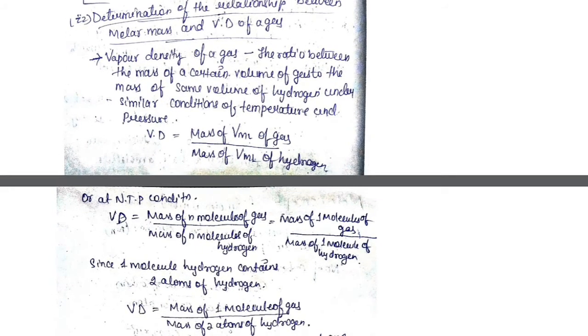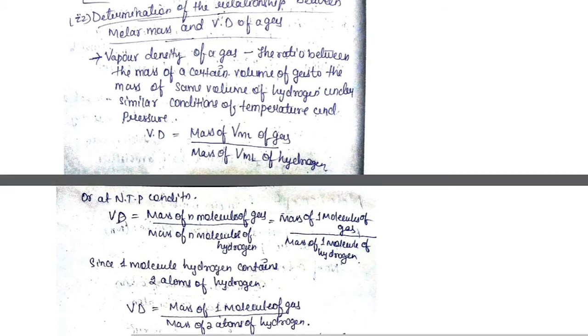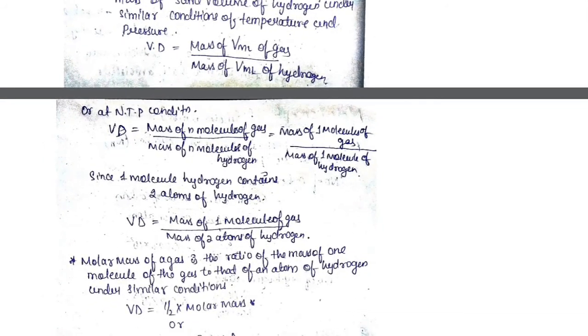So Vd is equal to mass of volume of the gas by mass of volume of the hydrogen. At NTP, we also say vapor density is equal to mass of n molecules of gas by mass of n molecules of hydrogen, or mass of 1 molecule of gas by mass of 1 molecule of hydrogen.